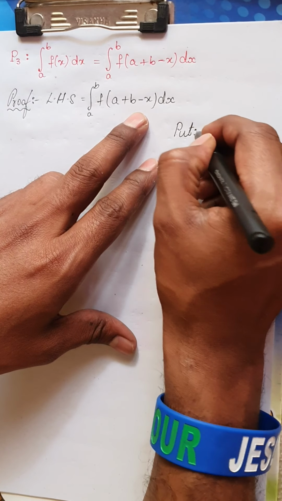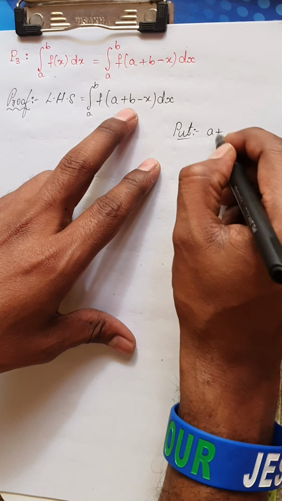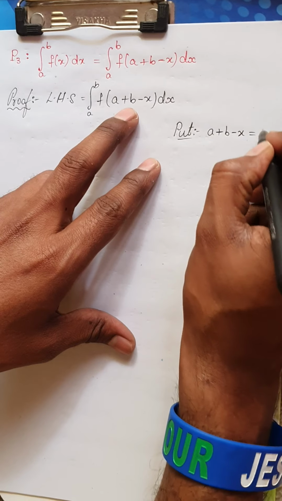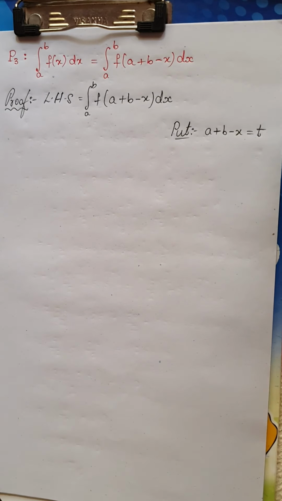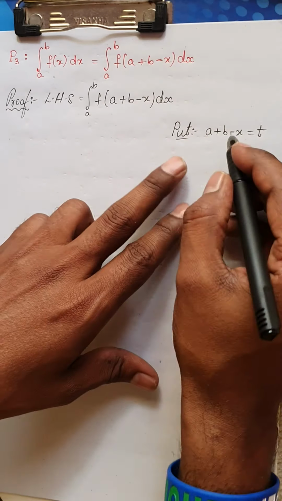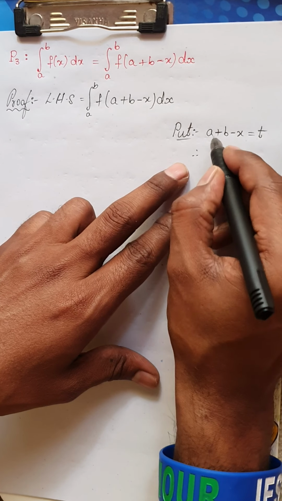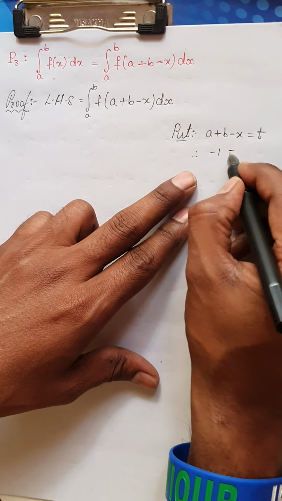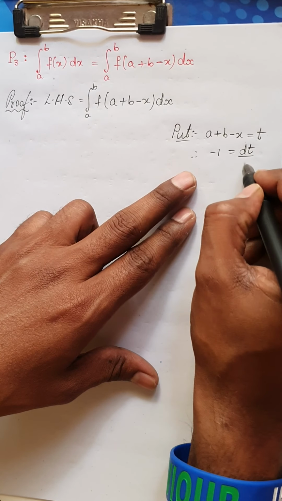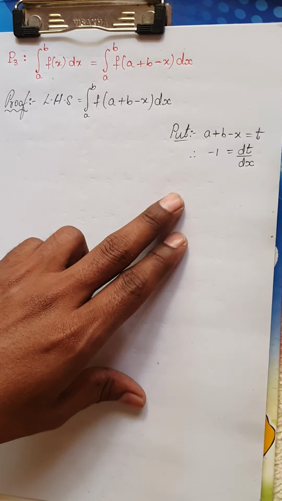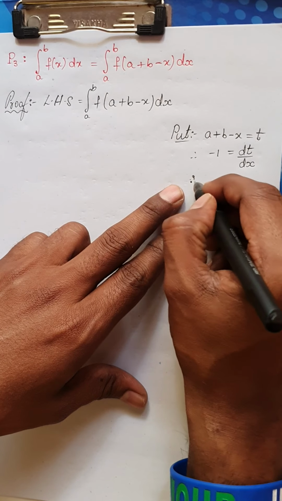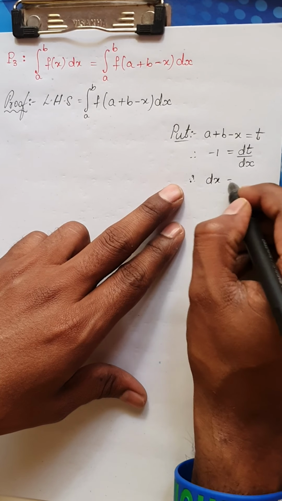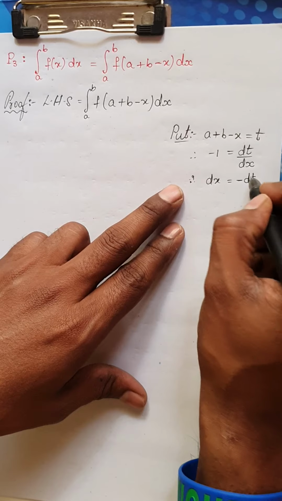Let me put whatever this a plus b minus x as t. Remember, a is a constant, b is a constant, so the derivative of minus x is minus 1, if you differentiate with respect to x. Therefore, if you cross multiply, dx would be minus of dt.